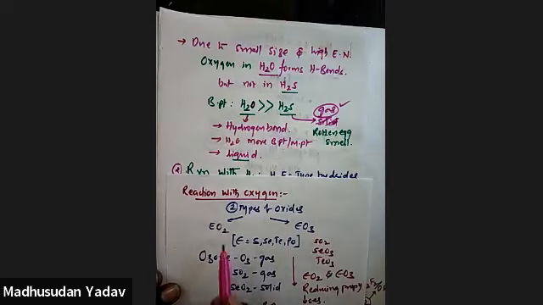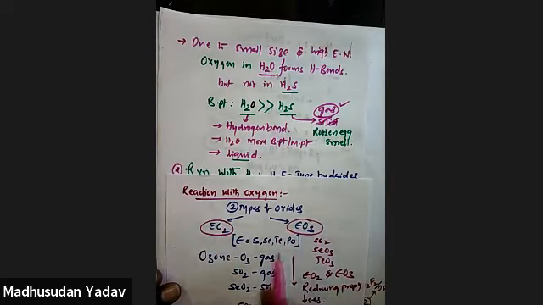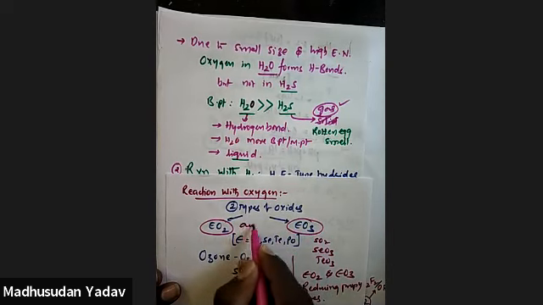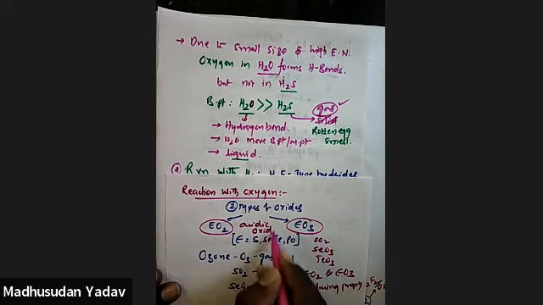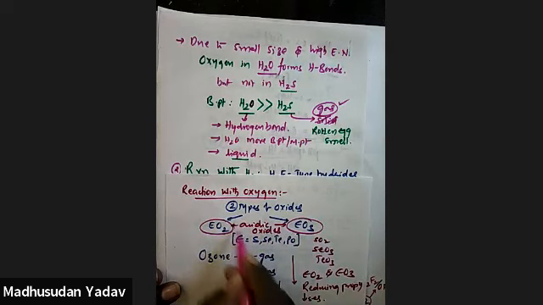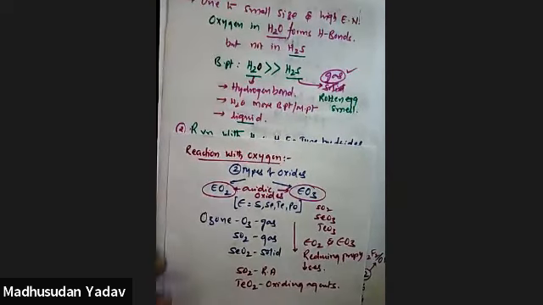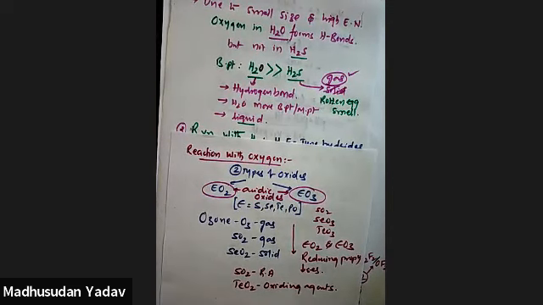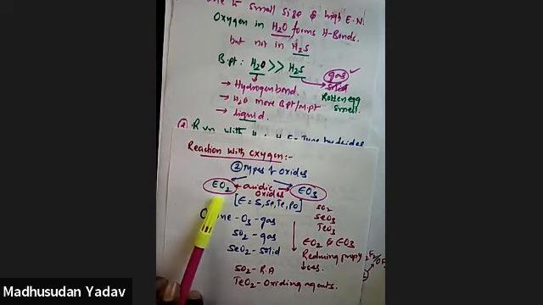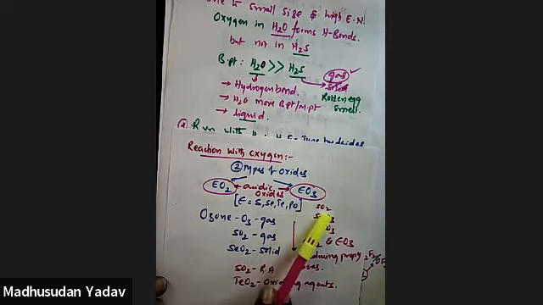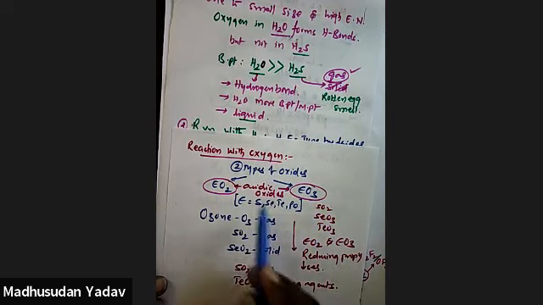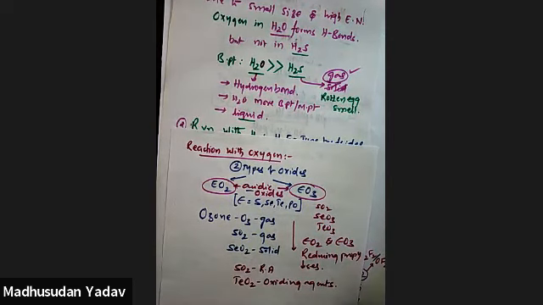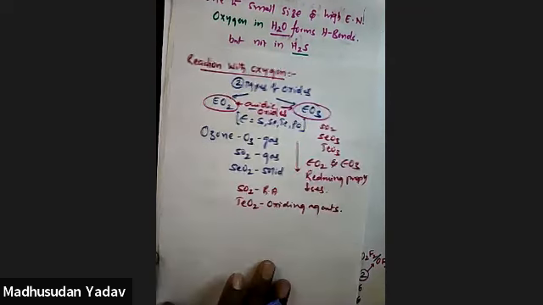Whether you take dioxides or trioxides, both of them are acidic oxides. So what is meant by acidic oxide? On reaction with water, EO2 or EO3, that means sulfur dioxide on reaction with water will give you sulfurous acid. So they produce acid compounds on hydrolysis. So we call them acidic oxides. Okay.